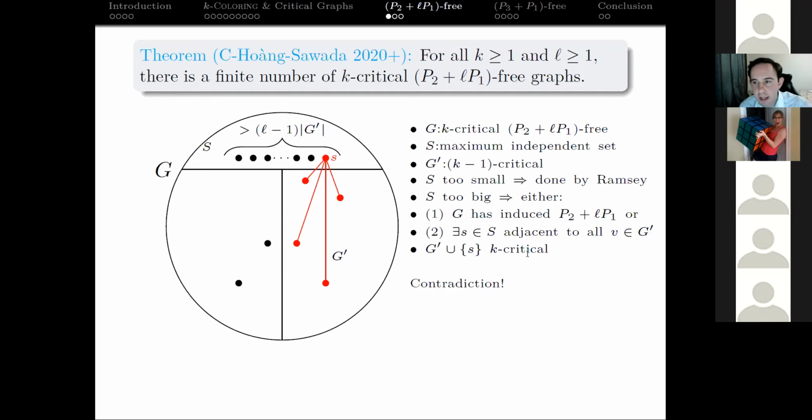And why this is nice, in my mind at least, is that a lot of the other proofs from the table to fill out are nice work, but their usual method is to apply the strong perfect graph theory and say, okay, if it's K critical and forbids a certain subgraph, we have to have a 5 cycle or the complement of a 7 cycle.